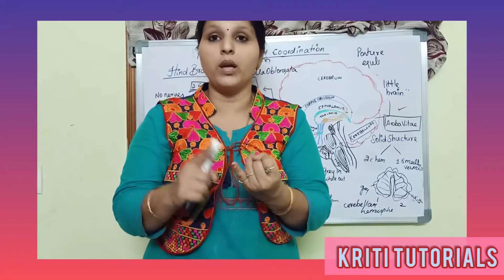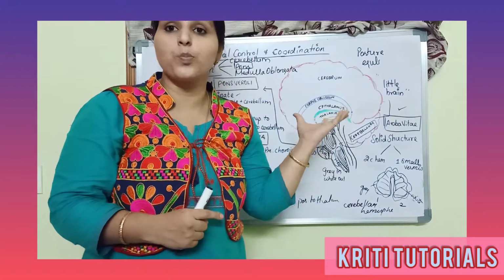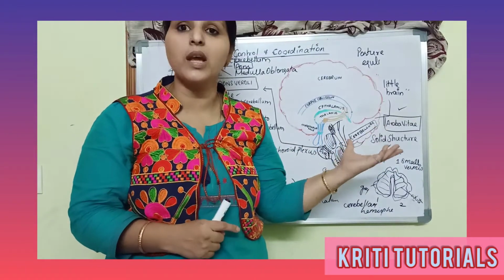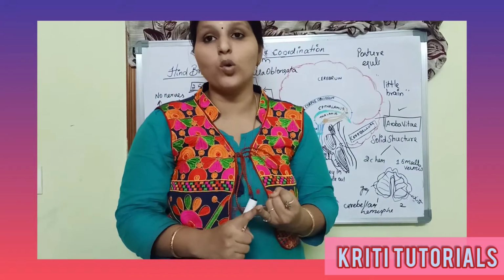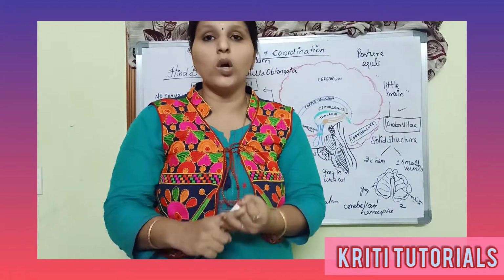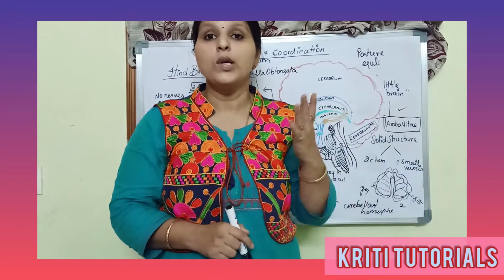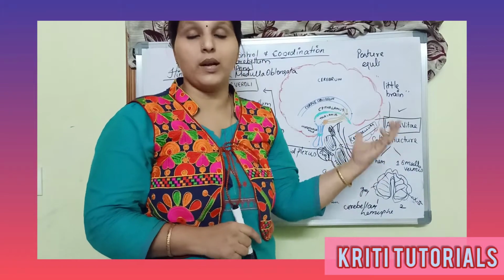Then it is the cardiac center. It controls the functioning of the heart, right? So it is the control center for the cardiac and also it controls the mechanism of respiration.